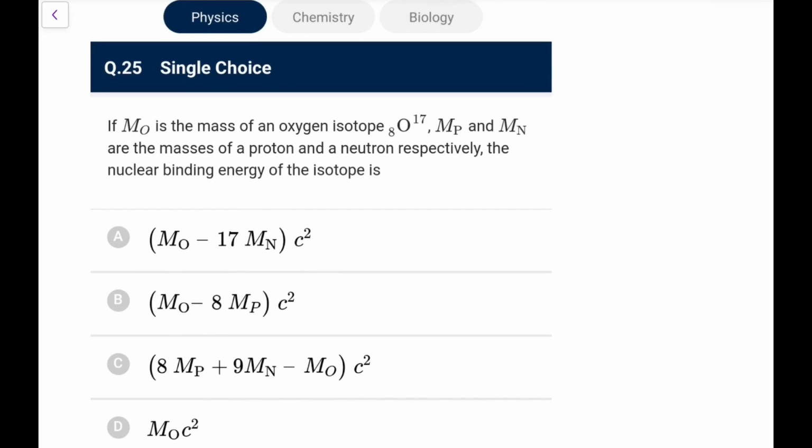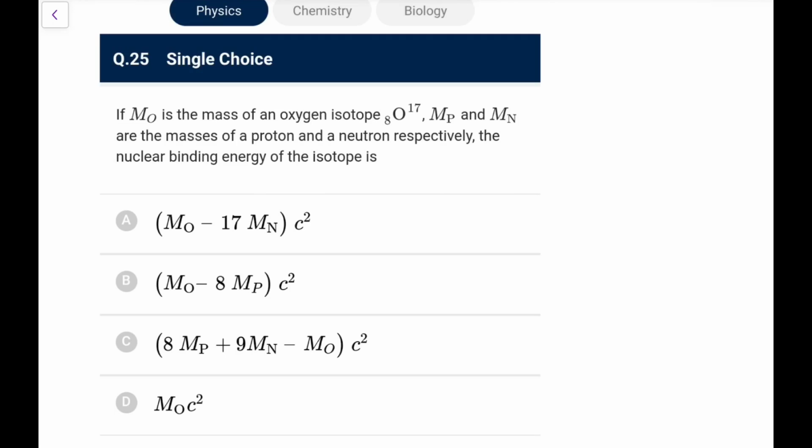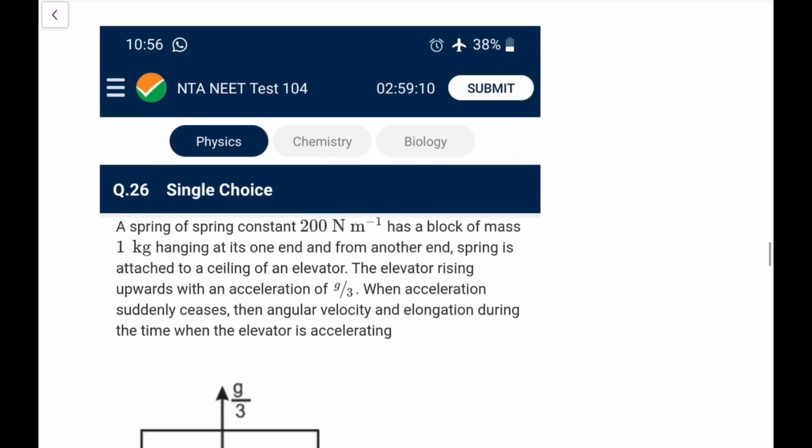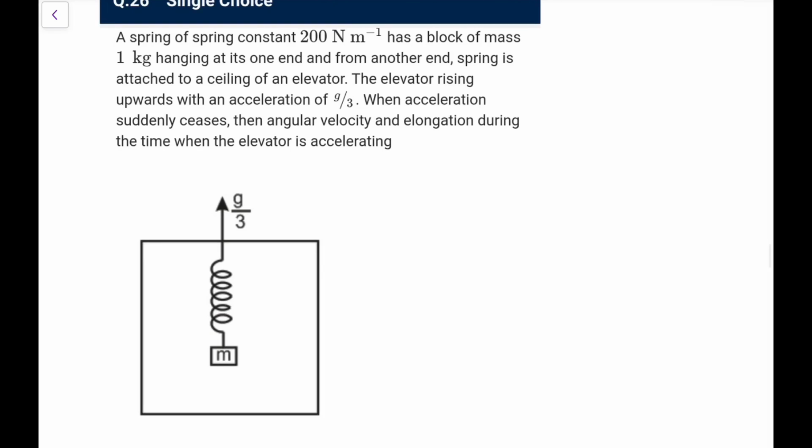Next one. If M0 is the mass of an oxygen isotope, Mp and Mn are the masses of proton and neutron respectively, the nuclear binding energy is the mass loss. What do we have? The original mass would be 8 times protonic mass plus 9 times neutronic mass, that would be greater than the final mass M0. So that mass defect into c square would be the binding energy. So go for the option, it is C. And I think this is a question that has been asked in previous year questions, I think 2 or 3 times.